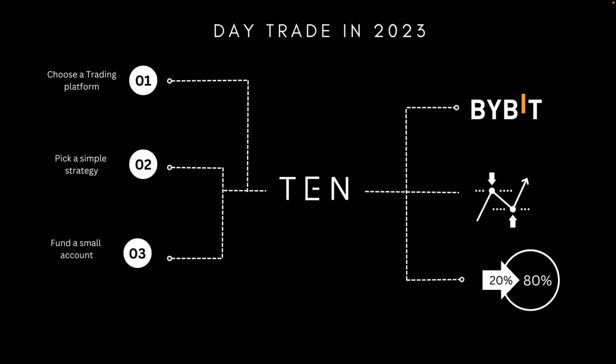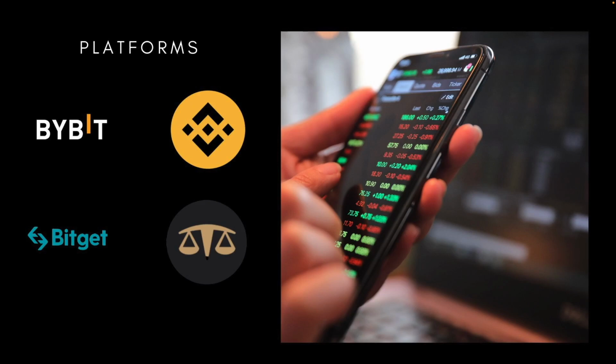So the first thing that we need to do, which is very, very important, is we need to choose a platform. When it comes to choosing your platform, you need to get familiar with this, because there are many mistakes that I have made and many other people have made along the way when you first start getting involved in crypto with USDT, Bitcoin, whatever it may be, and how you're going to trade. Platforms have different strengths and different weaknesses, but the most common ones are obviously Bybit and Binance, and then you've got BitGet, many others, and also Fairdesk.